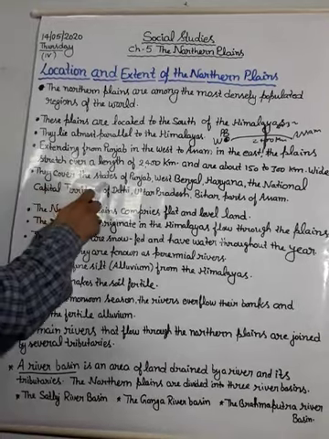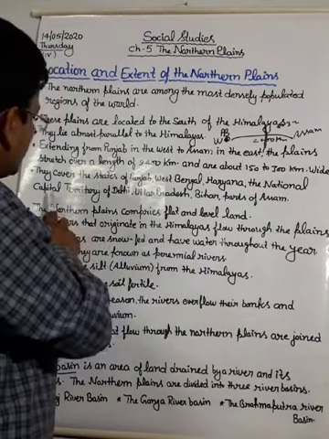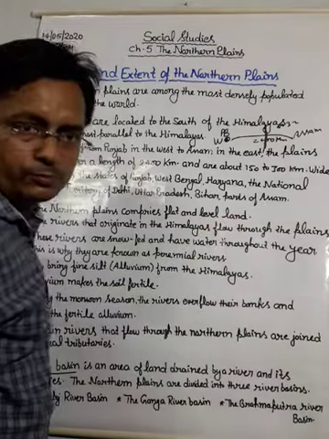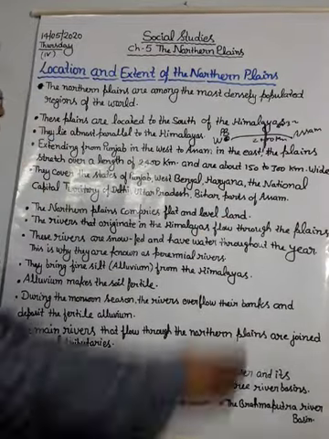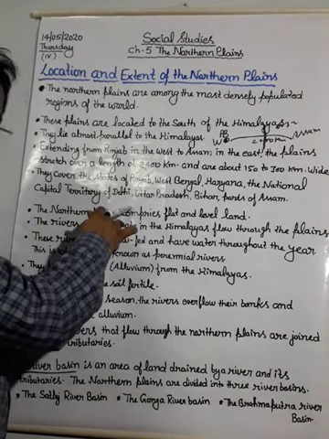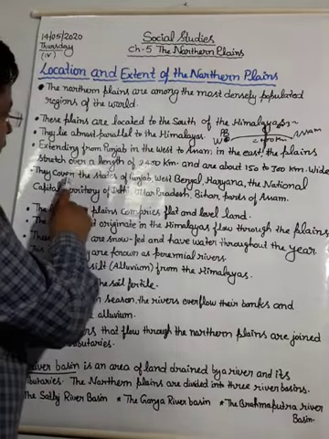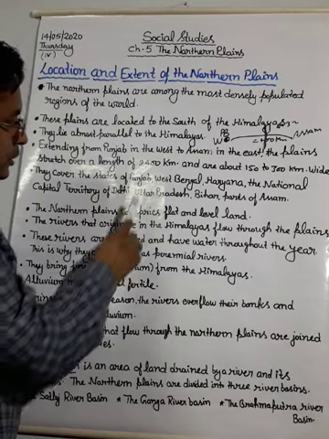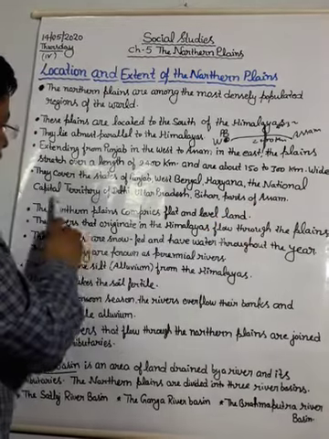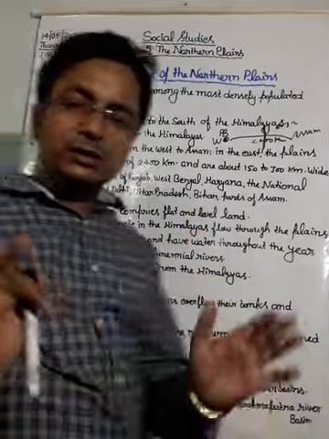They cover the states of Punjab, West Bengal, Haryana, the National Capital Territory of Delhi, Uttar Pradesh, Bihar, and parts of Assam. So my dear students, in the northern plains these states are located. In other words, the northern plains cover the states Punjab, West Bengal, Haryana, the National Capital Territory of Delhi, Uttar Pradesh, Bihar, and some part of Assam.